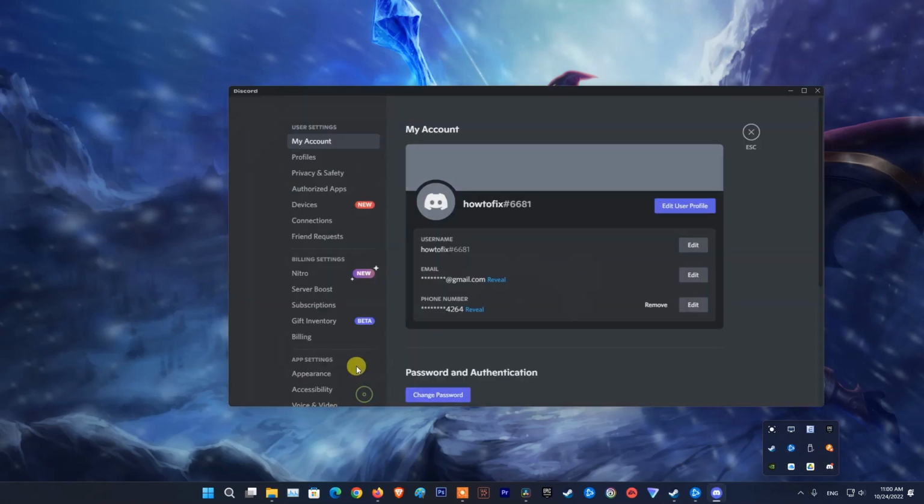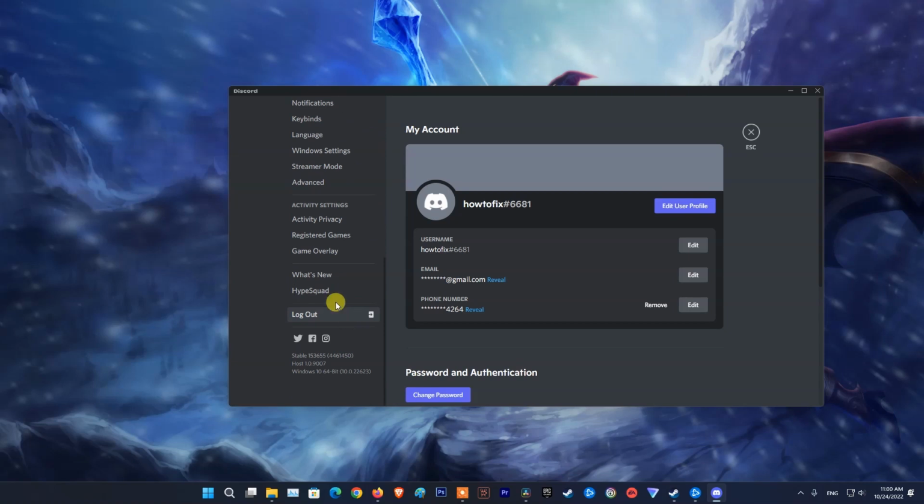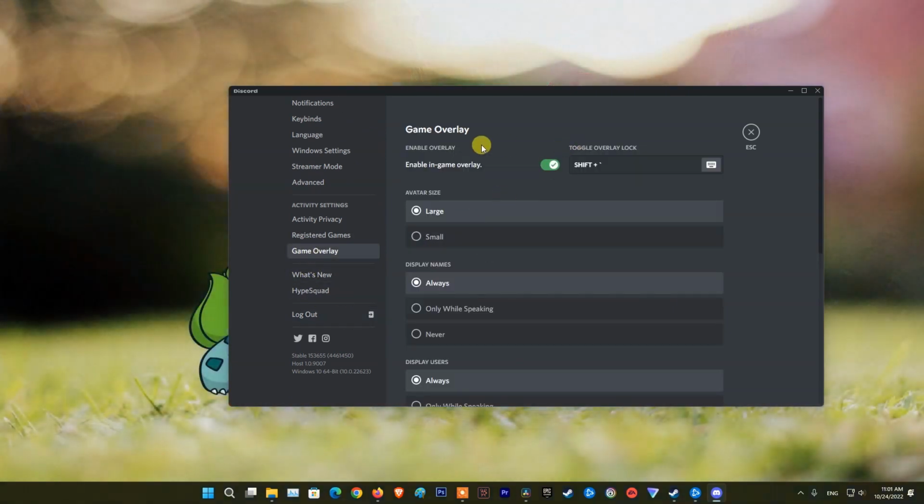On Discord, go to Settings. Scroll down and you will see Game Overlay. Click on it, then disable it.